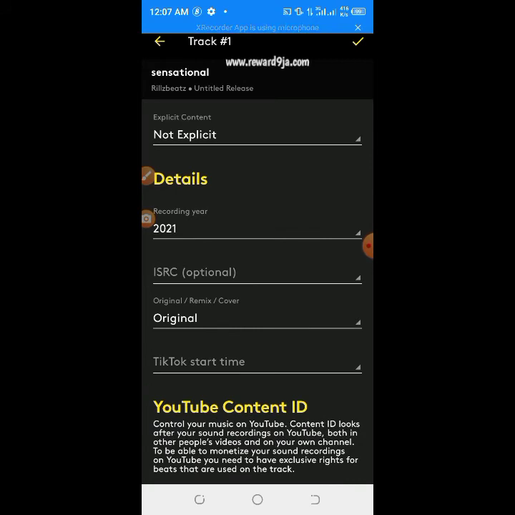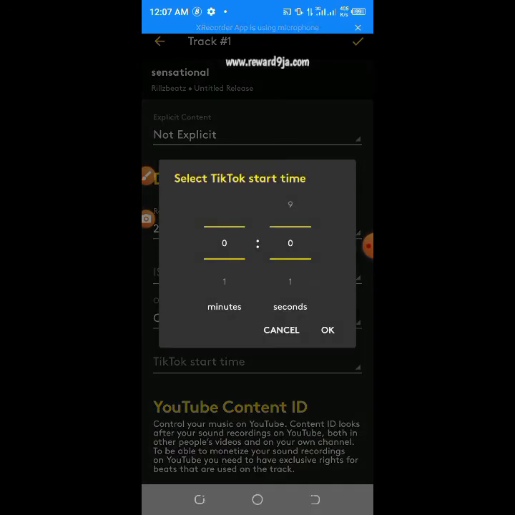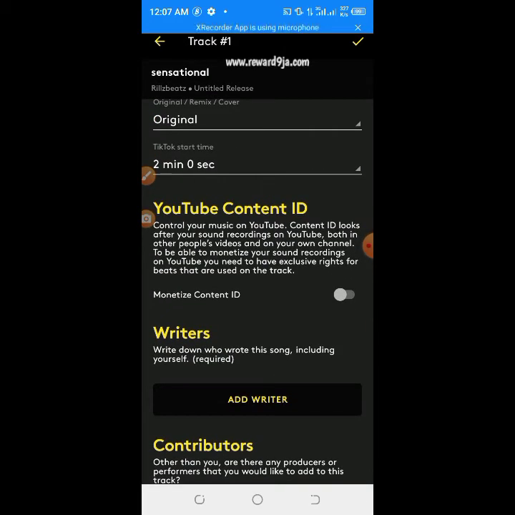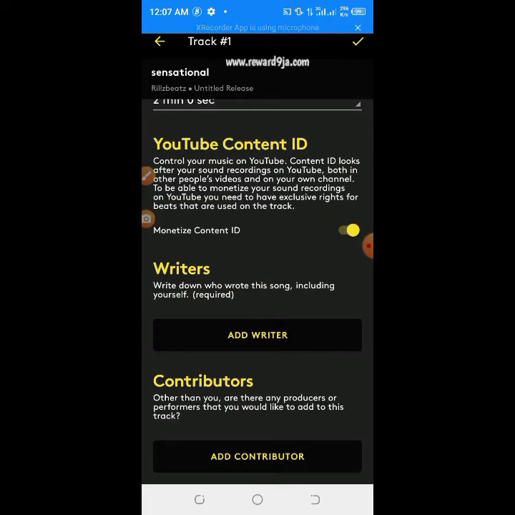This is not much, but you don't set it up. I think it's something about TikTok. I've not really taken time to check, so it's okay. So you need to set this: monetize content ID. This is when someone else uses your track on YouTube, maybe to do any video or something. They'll not remove the video. What they'll now do is start displaying adverts with that video.